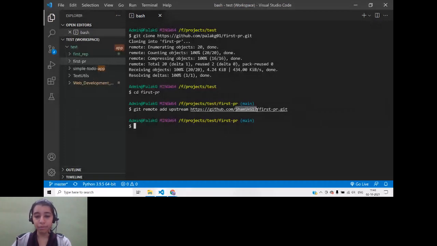After you have added upstream, you can check whether it has been added or not. So the next step is just for checking. It is not a part of what you have to do. It's not a necessity, but it is always a good thing to check whether or not it has been done. So if you do git remote -v and press enter, you can see origin and you can see upstream. So in origin, you will see your own repository link. So you will see your username over here. And in upstream that we just added, you will be able to see the username of the repository owner.